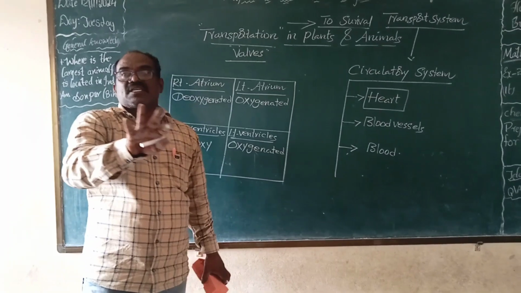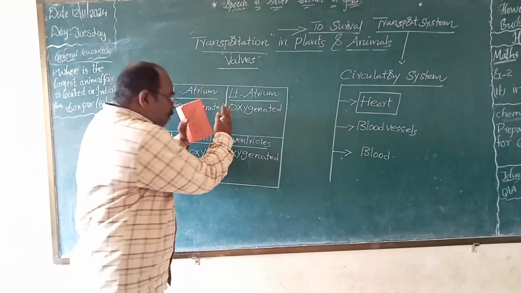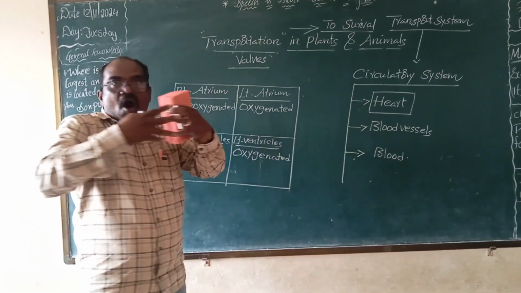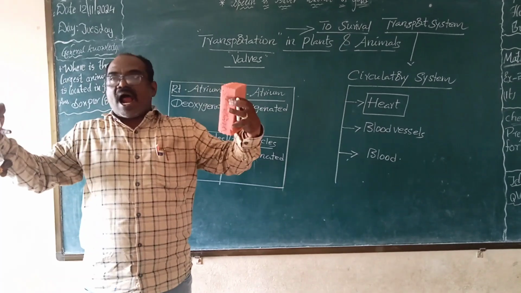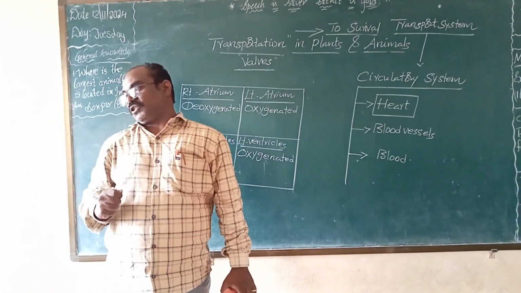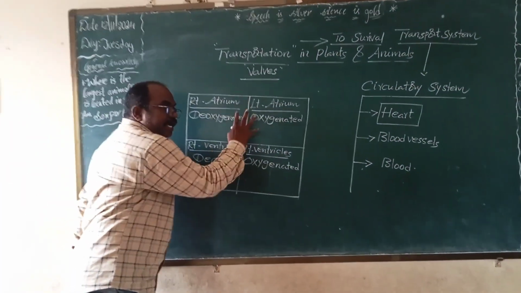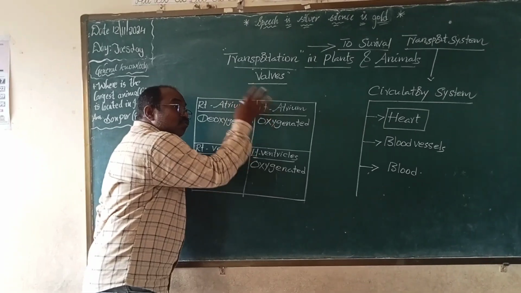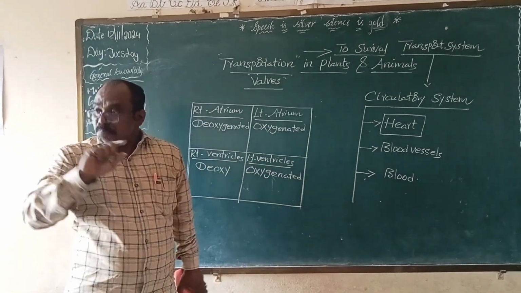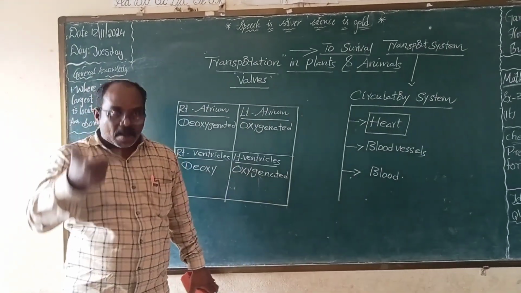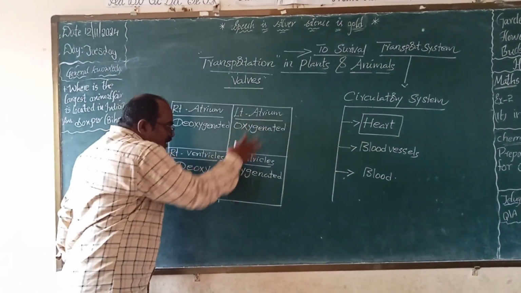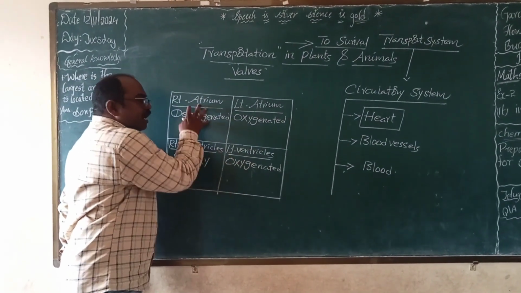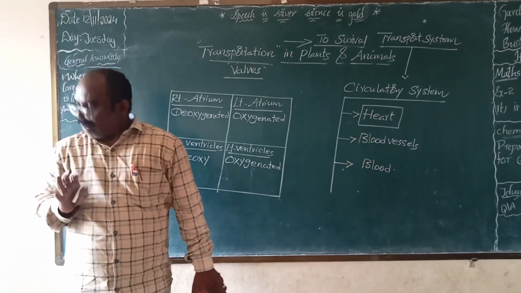These walls help prevent the mixing of oxygenated and deoxygenated blood. Prevent means stop.